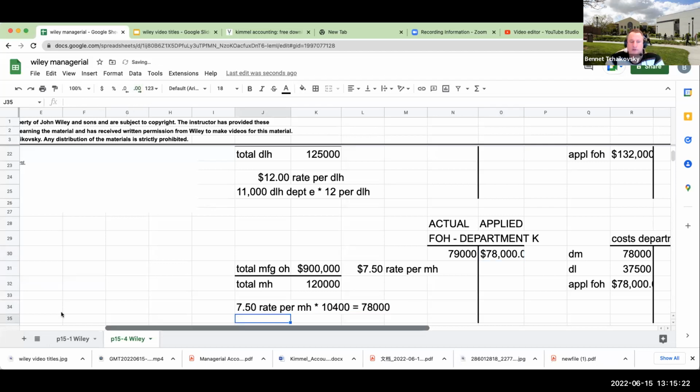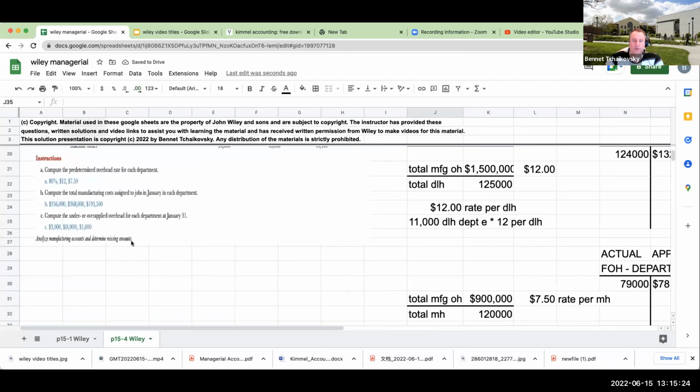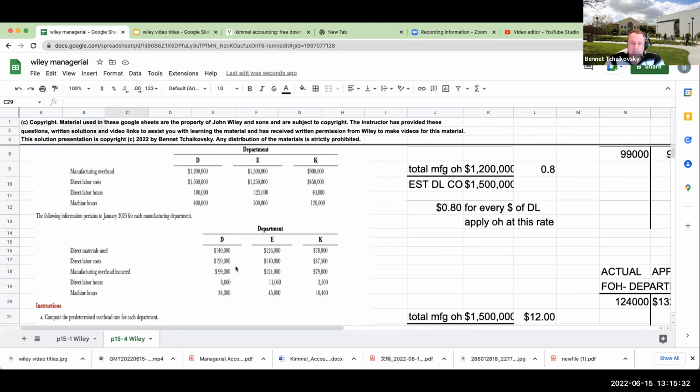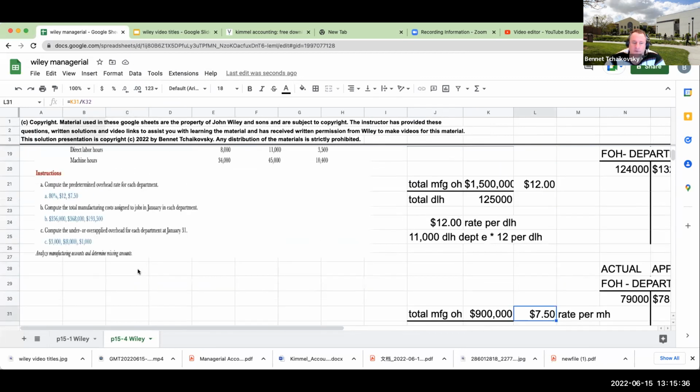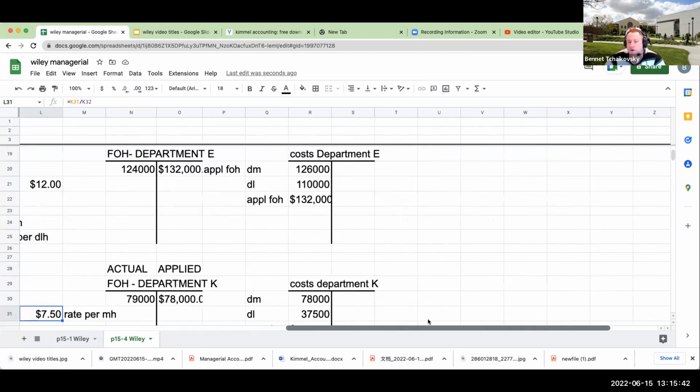Okay, so let's go ahead and take a look at what the questions want us to answer. That's always helpful. Compute the predetermined overhead rate for each department. Well, it gives us here 80%, 12 bucks, and 7.50. So we got those correct. Compute the total manufacturing cost in January for each department.